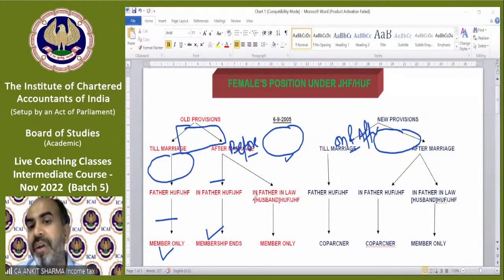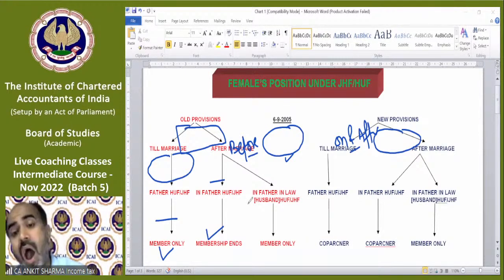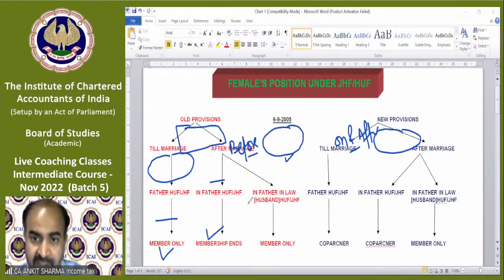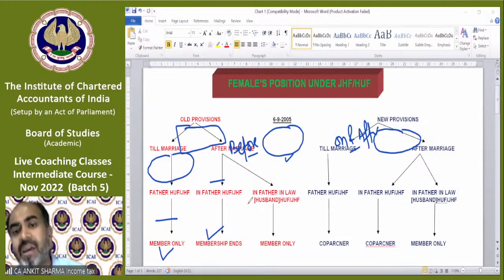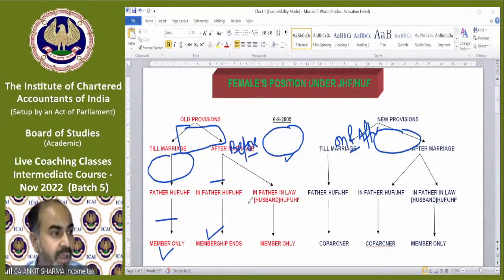So, very simple provision: till marriage, that female will be treated as a member of her father's joint Hindu family or Hindu undivided family, and after marriage, she will cease to be a member in her father's HUF or JHF and she will become a member in her father-in-law's or husband's JHF or HUF. Clear? Now, the amendment